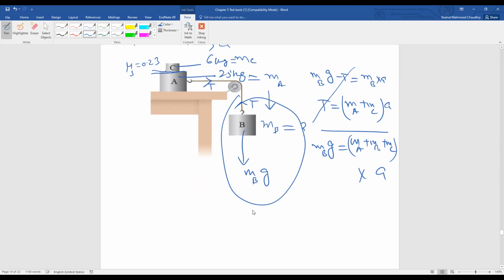From here, you know that body C is over body A with some frictional force.